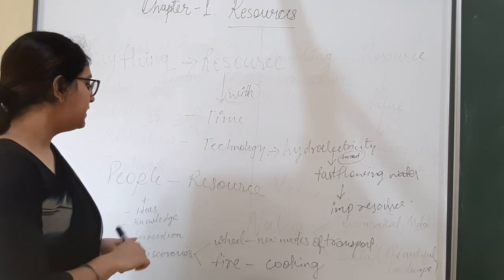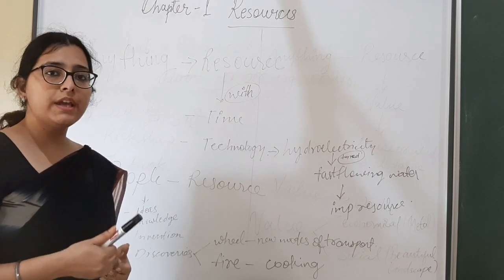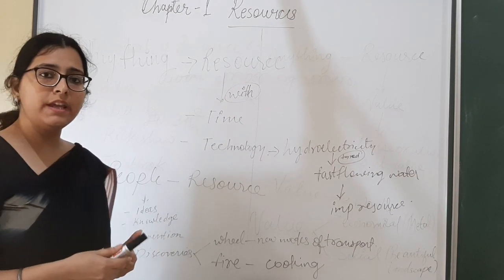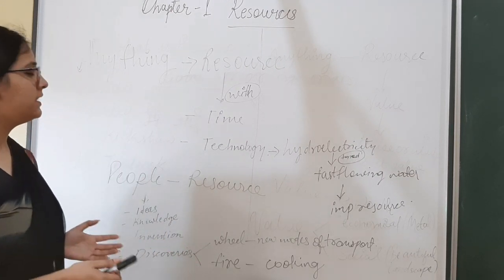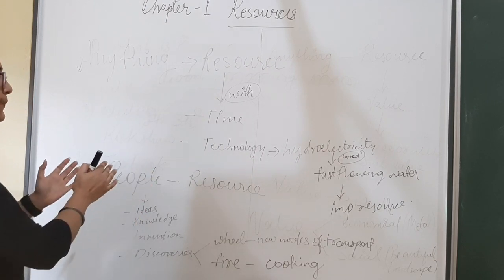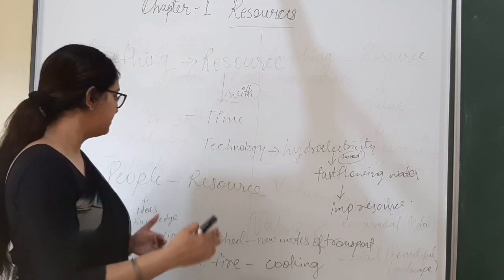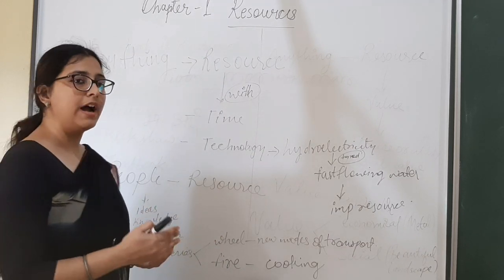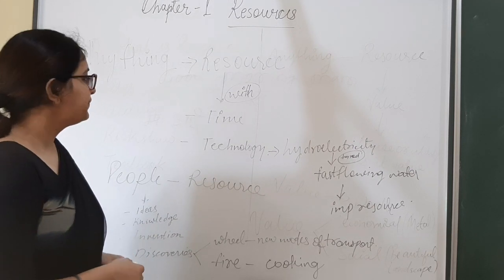But after the discovery of fire, they practiced cooking and started eating cooked food. It means people are also a resource, because people change a thing into a resource by their knowledge, ideas, inventions and discoveries.